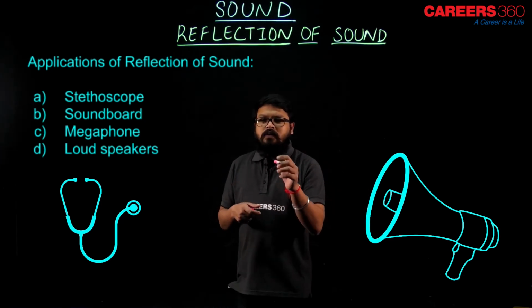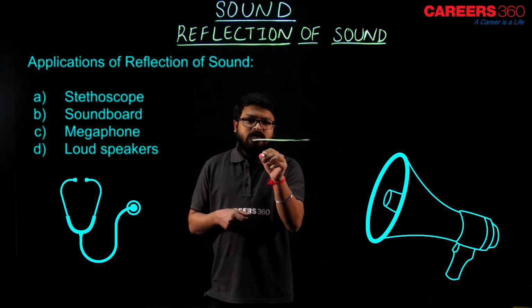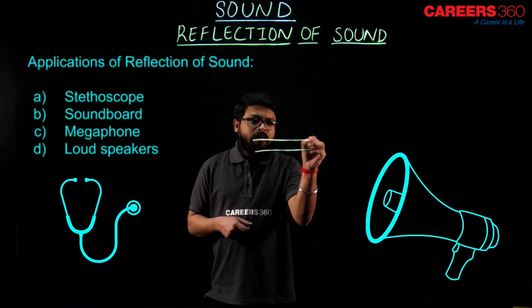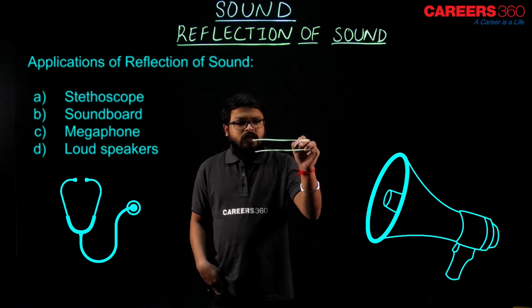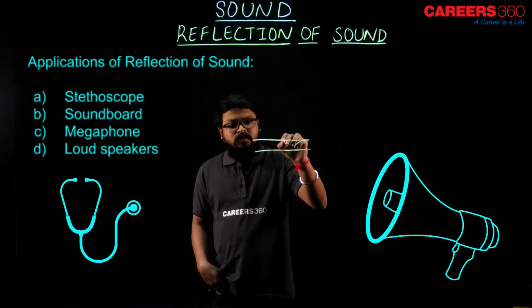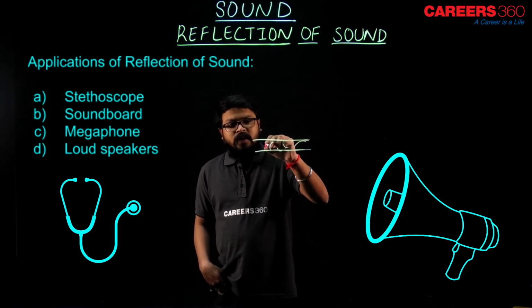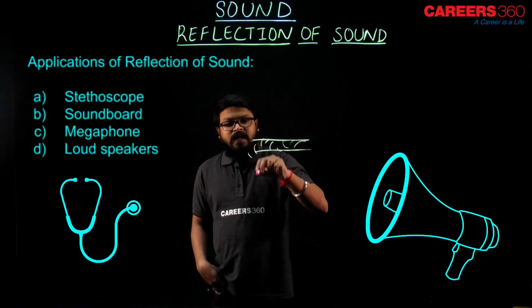If I show you the inner structure of the pipe, the sound wave gets reflected like this. It reflects, comes back like this, again reflects, and again comes back like this.